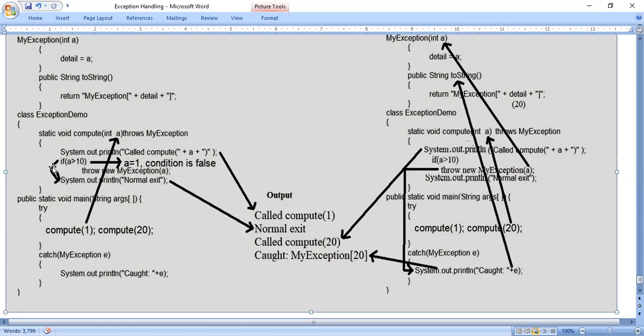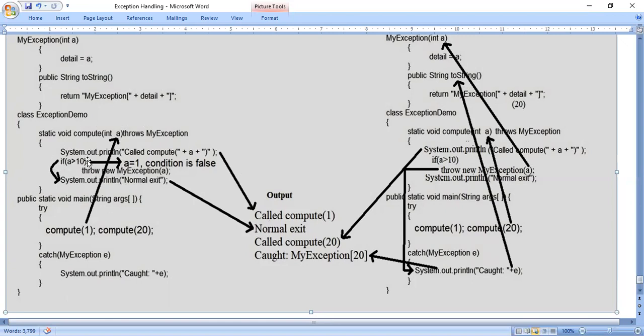Just look at the arrow mark. If the condition is false, system.out.println normal exit is executed. The previous statement, throw new my exception of a, is not executed, so there is no exception. We come to the next line, system.out.println normal exit, which prints the sentence normal exit. So we got the output called compute of 1 normal exit. Now it comes back to the main method, which is the end of the method.